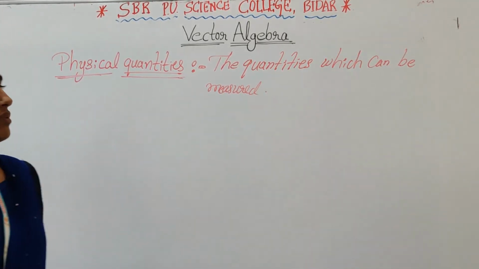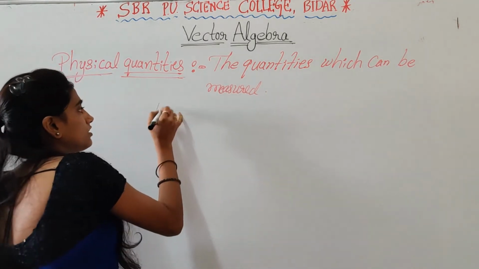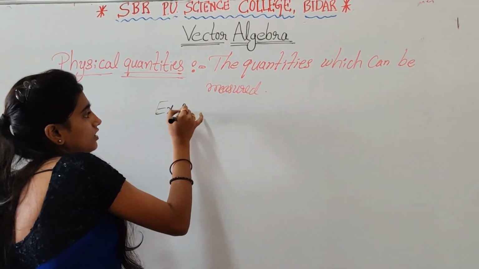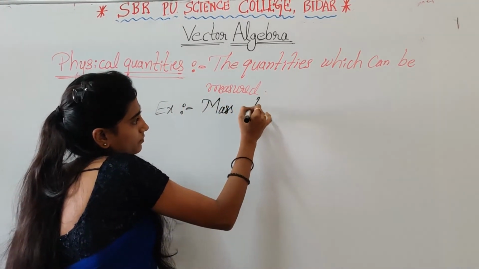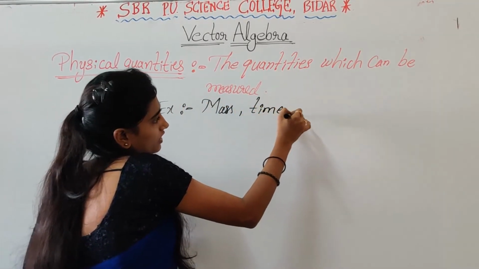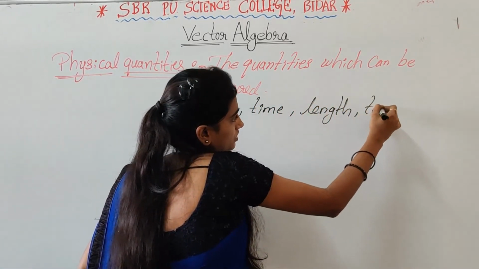The quantities which can be measured are called physical quantities. For example, you can take mass, time, length, temperature.